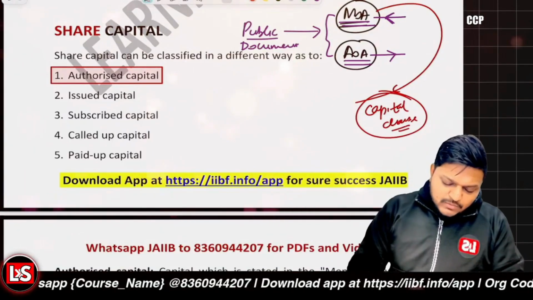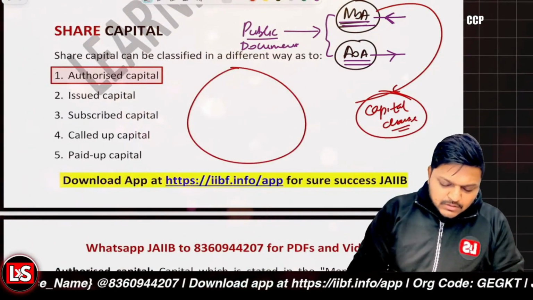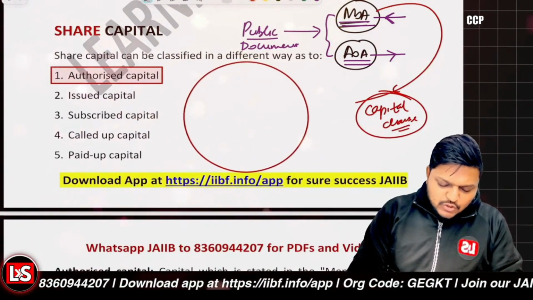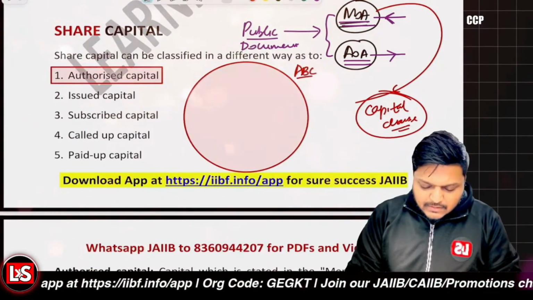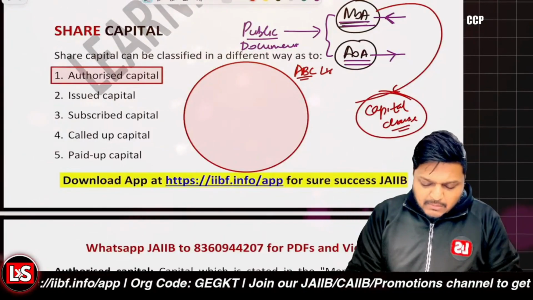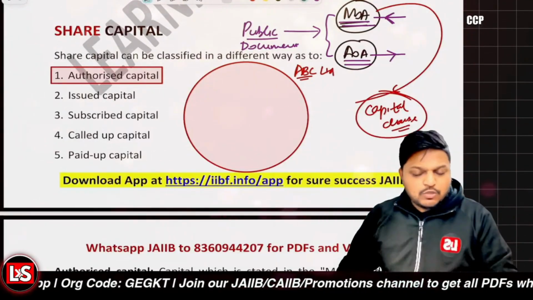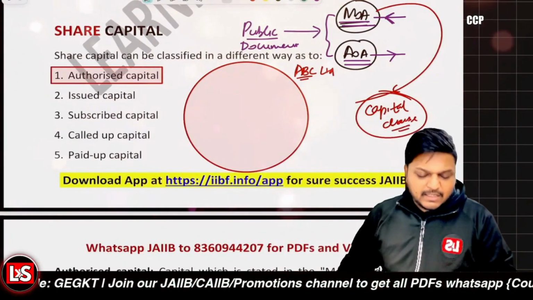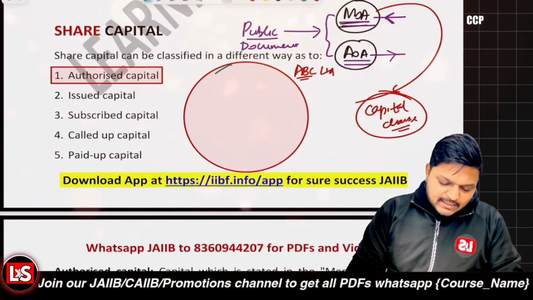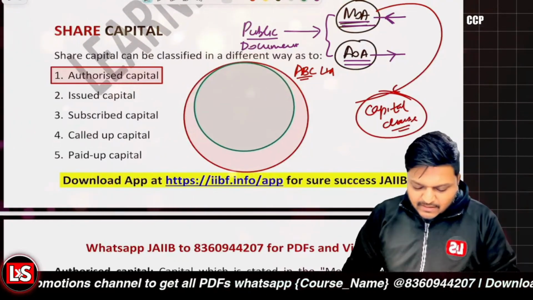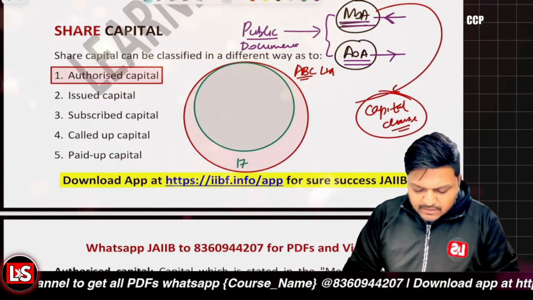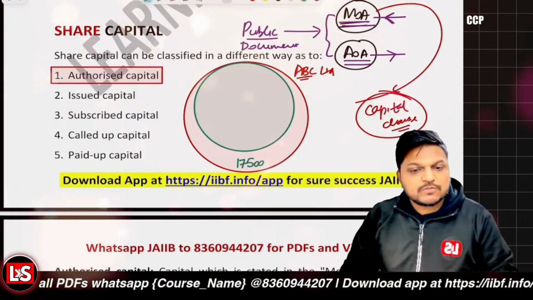Now let's assume an example, of ABC company. The maximum amount of capital which can be issued by ABC Limited is mentioned to be, let's say, 17,500 crores. The red circle is showcasing the maximum amount of the capital, that is 17,500 crores.